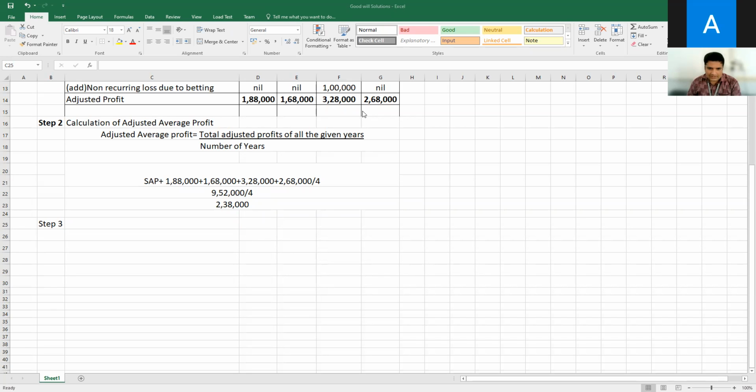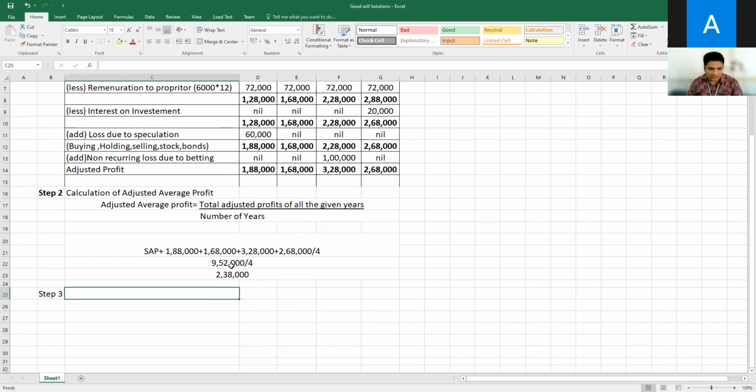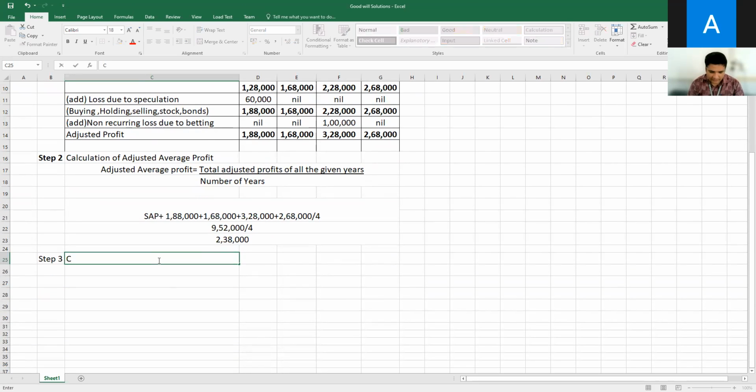So one student is asking a question: sir, how can we get to know what to add and what to less? Okay, in the pro forma. The pro forma was already given in yesterday's class, I shared it. So there we need to add and there you have to less. See here, I mentioned: add loss due to speculation, buying, holding, selling stock, bonds. These are the things you need to add. Clear? So no need to worry. In each and every class, I'm going to give the hints. This much information is not given in the book itself.